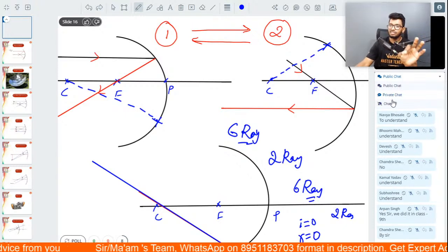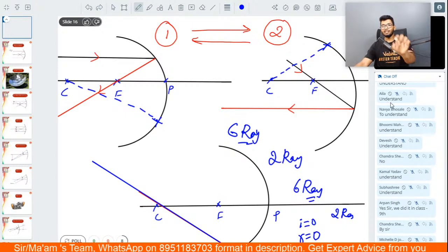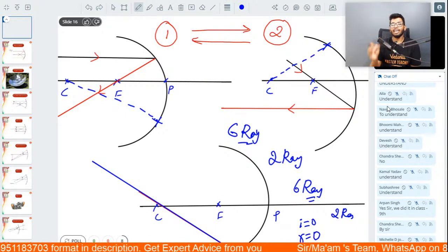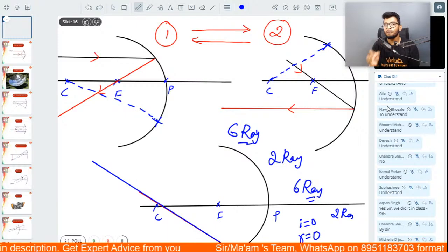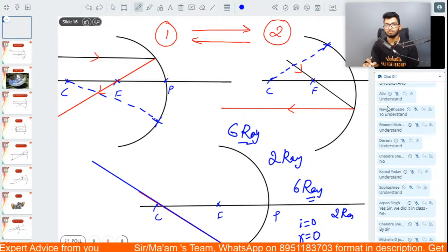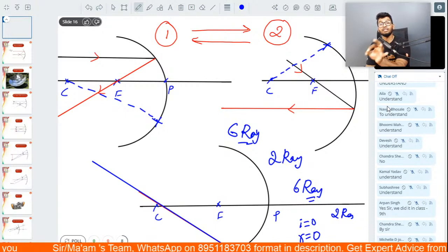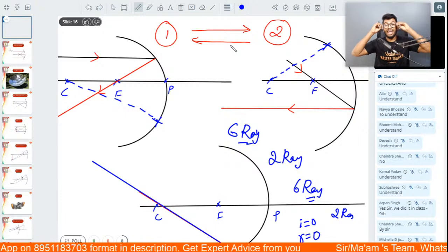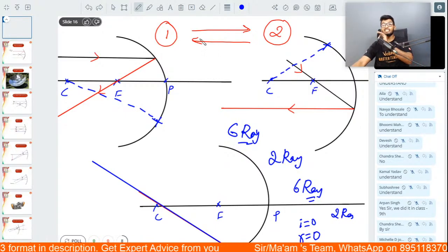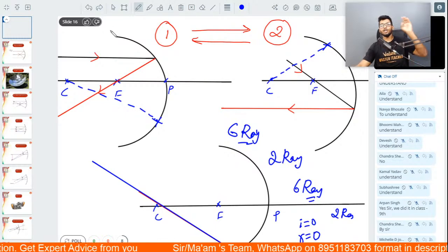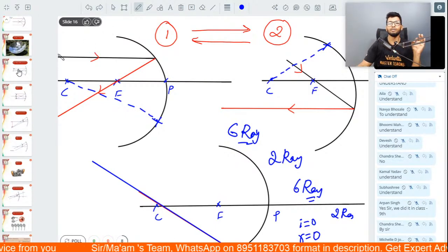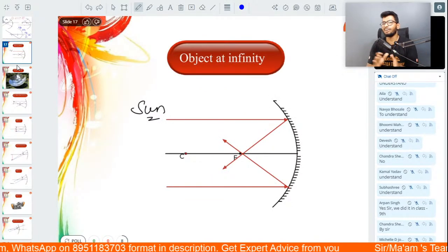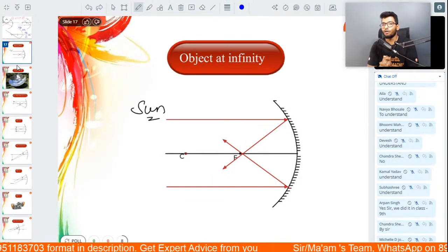Because if you understand what I'm telling you right now, trust me, no matter what sort of ray diagram is asked in your exams, you would be able to do it with 100% confidence. You just need to remember these 3 standard incident rays, and you can do any ray diagram that comes in your exams. It's as simple as that. So with this knowledge, let's find out what the different ray diagrams are that you can possibly get for a concave mirror.